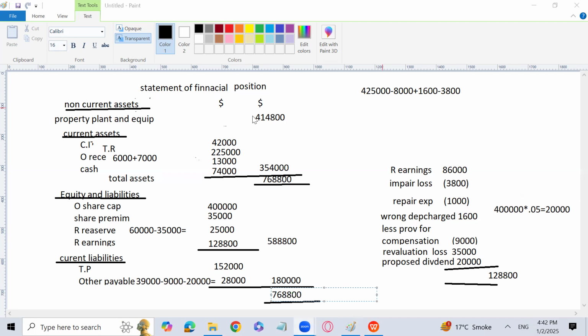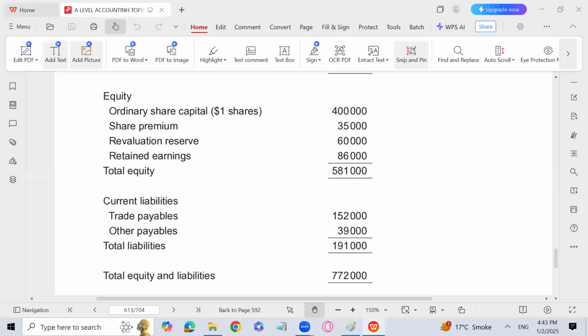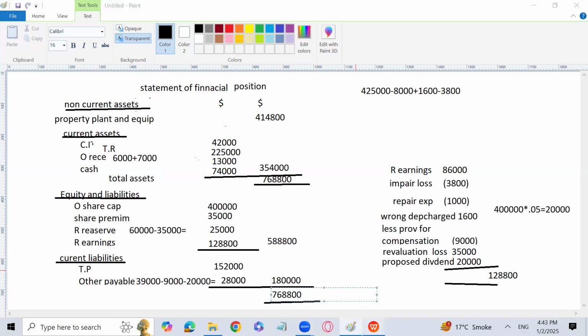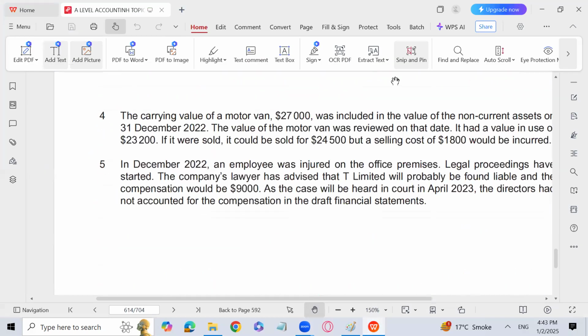Provision for compensation. No. The other payable compensation has not yet been recorded actually. So we have debited retained earnings. We have subtracted it from retained earnings also. And then we will also write it as current liability, because that is according to IAS 37. That provision is a liability for uncertain time and amount. Okay. So this is how we have prepared the balance sheet of this particular question.